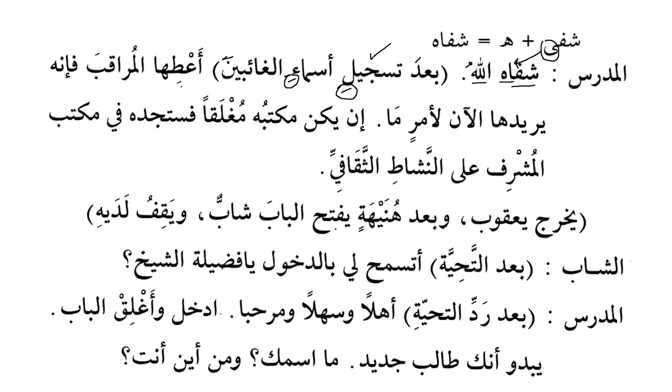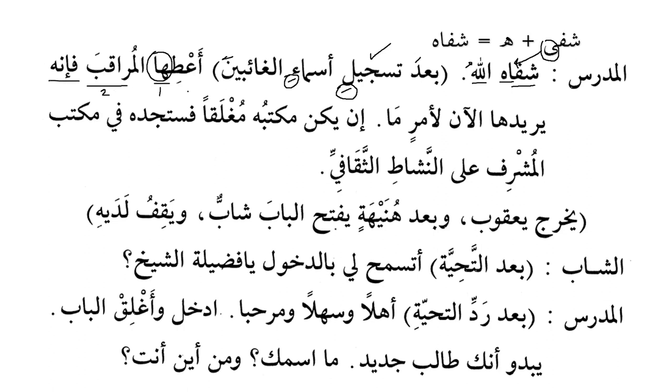a'tiha al-muraqiba, give it to the controller. We know that a'ta yu'ti i'ta'an requires maf'ulain. So al-maf'ul al-awwal is ha, and al-muraqibu is al-maf'ul al-thani. Ha refers to what? a'tiha al-muraqiba. Ha refers to the page, waraqatul ghiyab, waraqah. Okay, so it refers to that page that the teacher is talking about. So a'tiha al-muraqiba, give it to the controller.